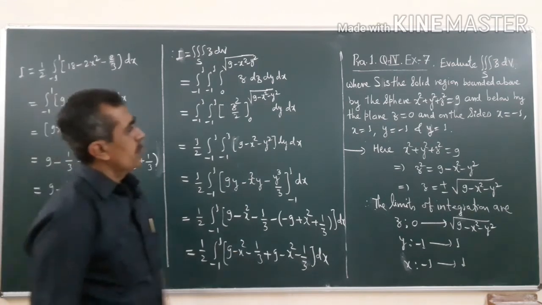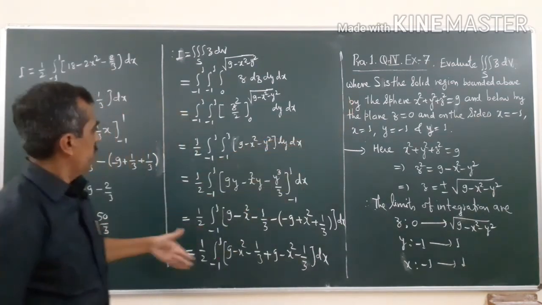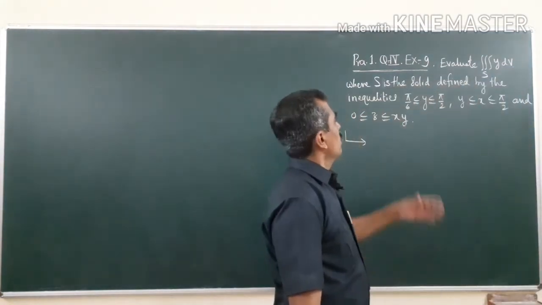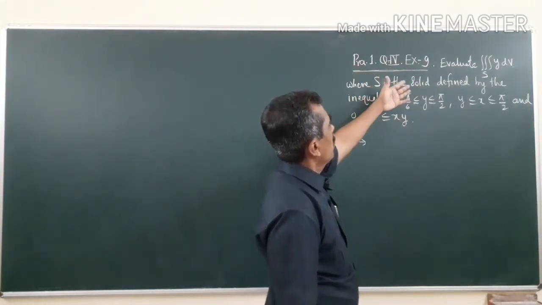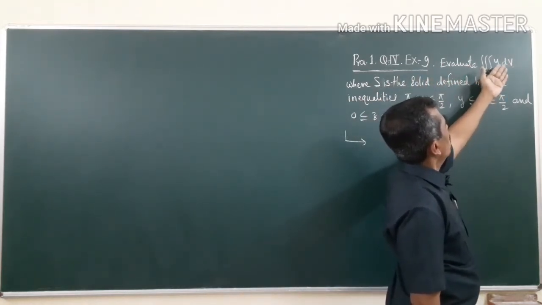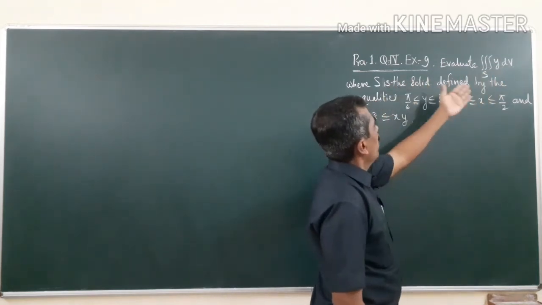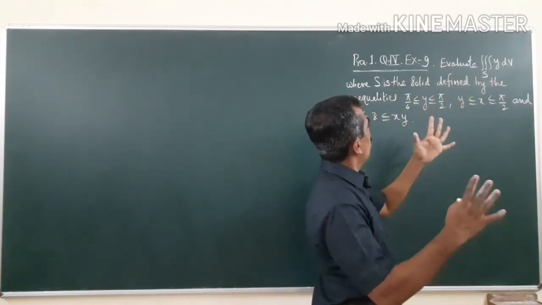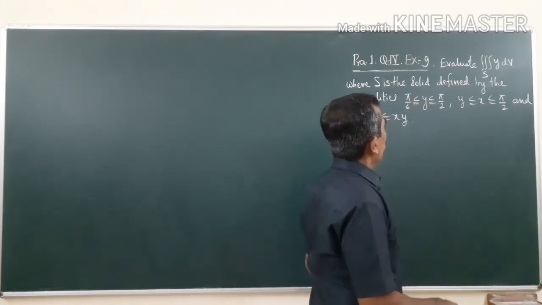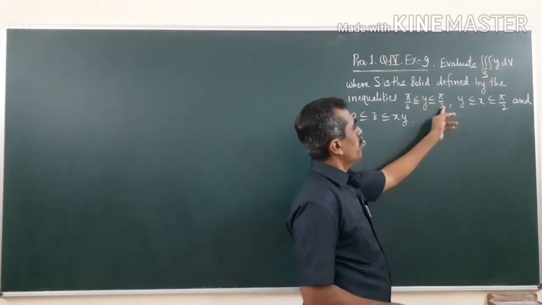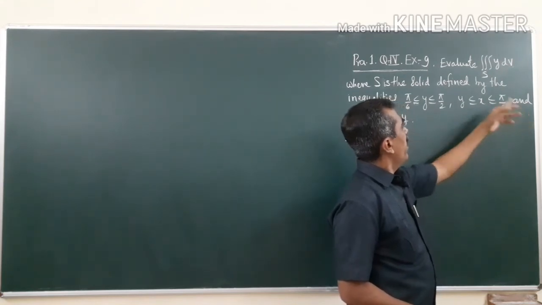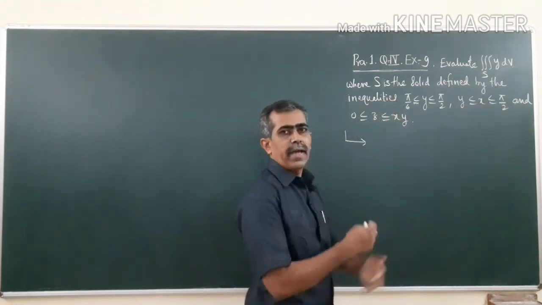So this is all about the value of this integral, okay. Let us do the last problem from question 4 regarding the triple integral of a function f of x, y, z equal to y over a solid S, and the solid S is bounded by all these x, y, z's, where y lies between pi by 6 and pi by 2, x lies between y and pi by 2, and z lies between 0 and xy, okay.